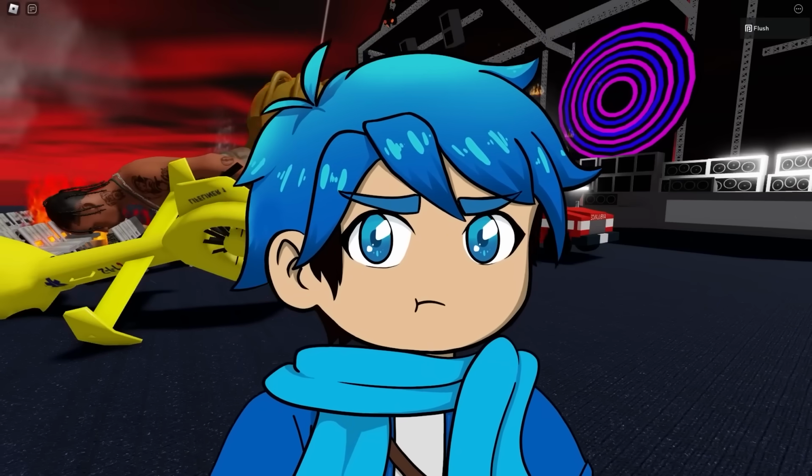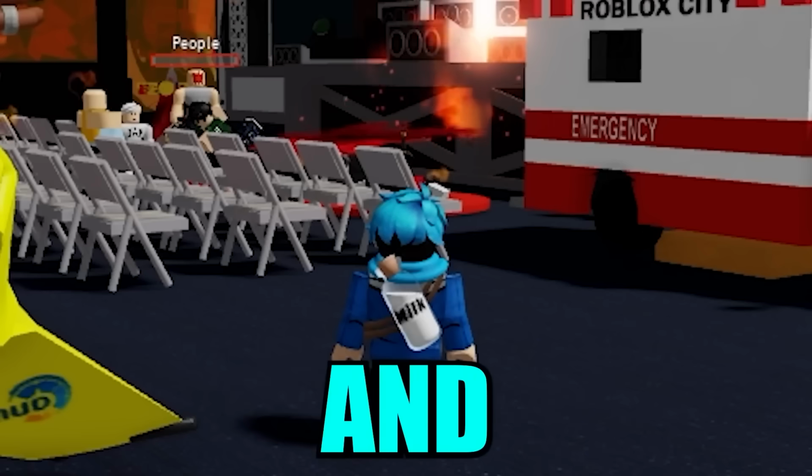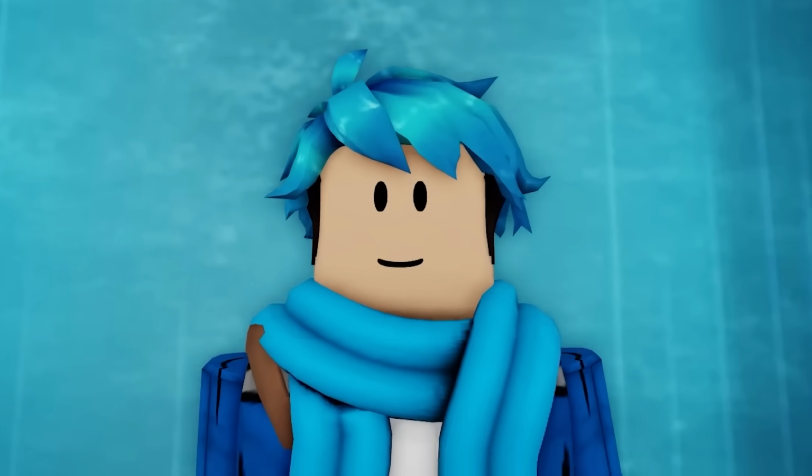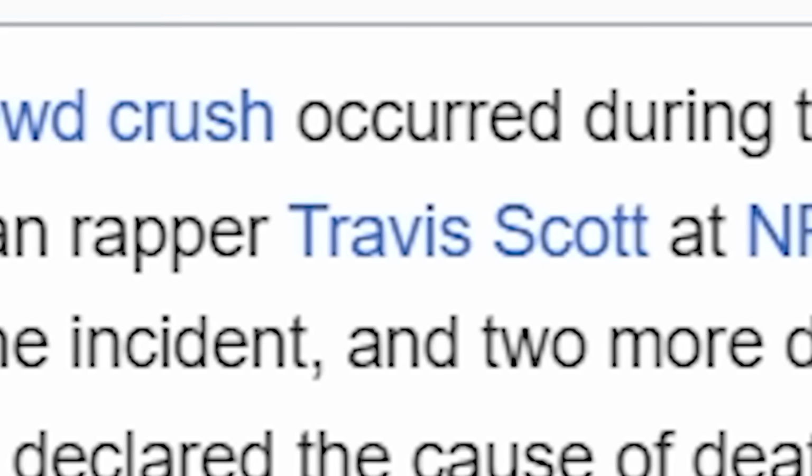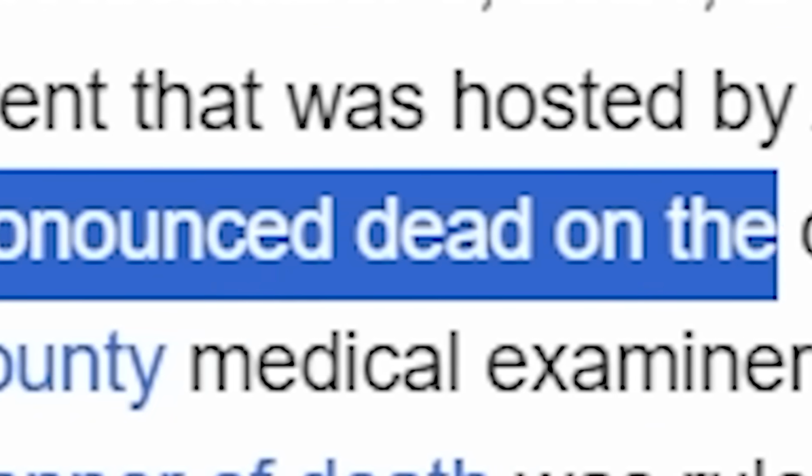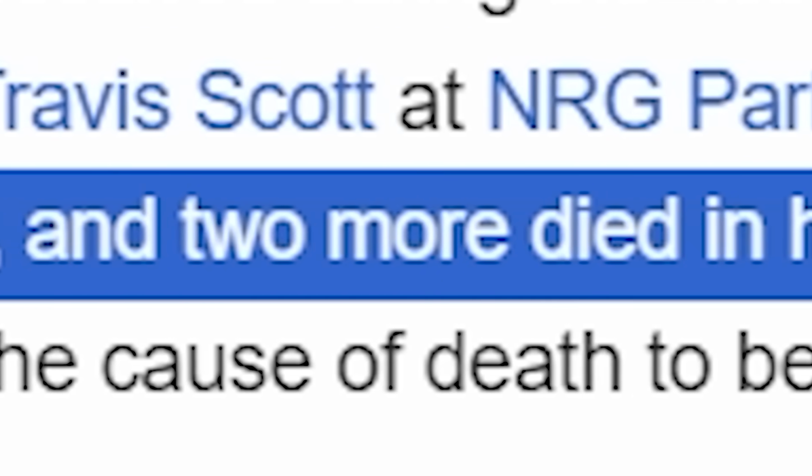So while this game may be pretty insensitive and gruesome, and honestly should be banned, it is actually a direct reference to the Astroworld Festival, where during a Travis Scott concert, 10 people died due to being crushed by a large crowd. Yeah, so it says here 8 people were pronounced dead on the day of the incident and 2 more died in the hospital.